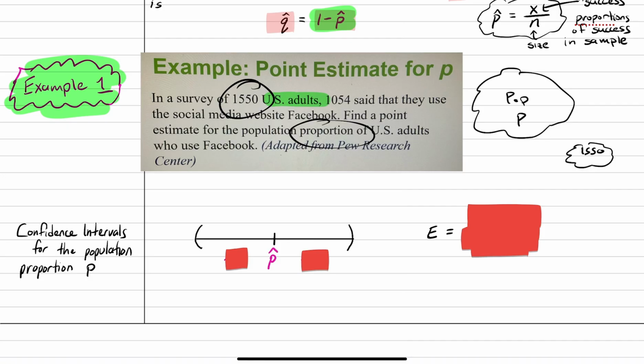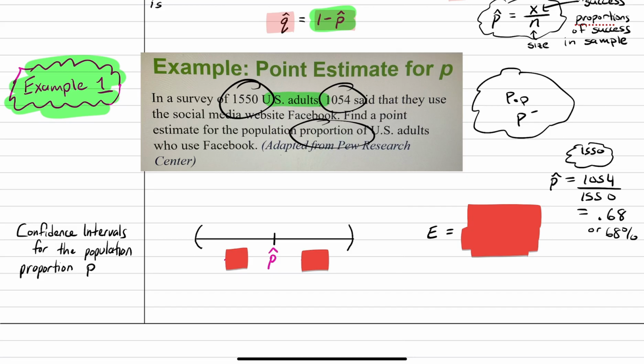Now, what is the proportion of U.S. adults that said, yes, I use Facebook? Well, it says right here that 1,054 of them said yes out of our sample size of 1,550. So the proportion of adults within the sample that use Facebook is about 0.68, or 68%, right? So 68% of adults in the sample use Facebook.